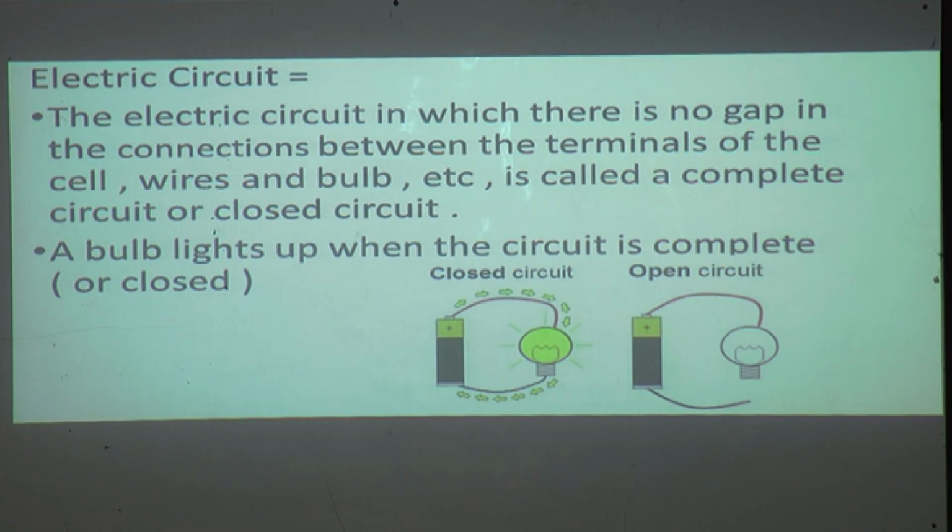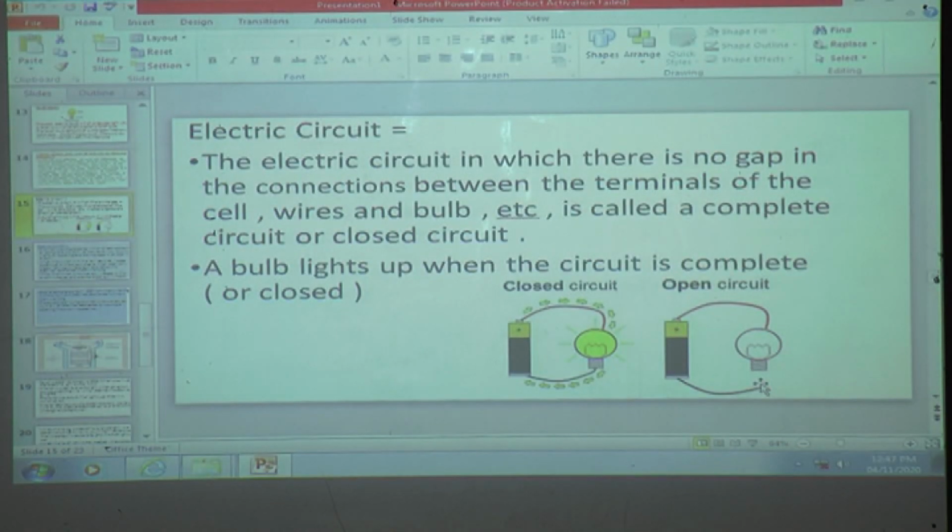Now here see electric circuit. An electric circuit in which there is no gap in the connections between the terminals of the cell, wires and bulb, etc. is called a complete circuit or closed circuit. A bulb lights up when the circuit is complete. So before that we'll see page number 117.